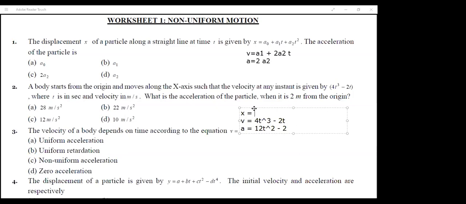How do I get 4t cube? I will get 4t cube if I differentiate t raised to 4. Because of the series of differentiation formulae I gave: if it is t square, we write 2t; if it is t cube, it is 3t square; if it is t raised to 4, it is 4t cube. So 4t cube is nothing but the derivative of t raised to 4. The reverse method: 2t is the differentiation of t square.